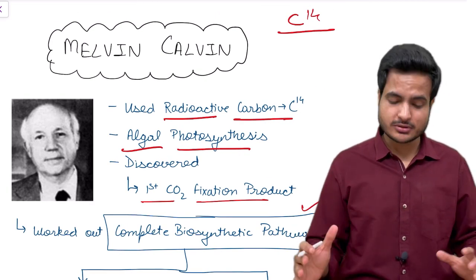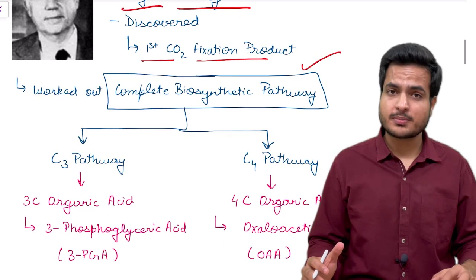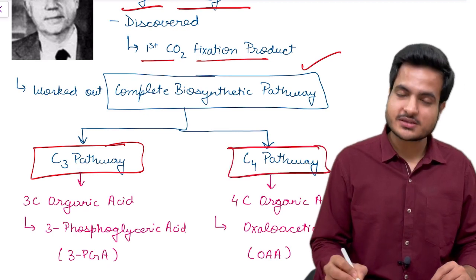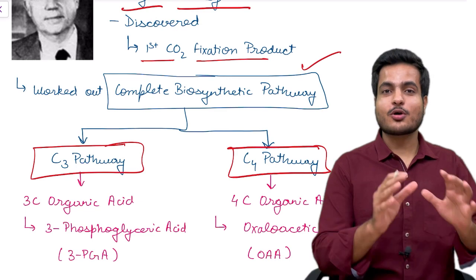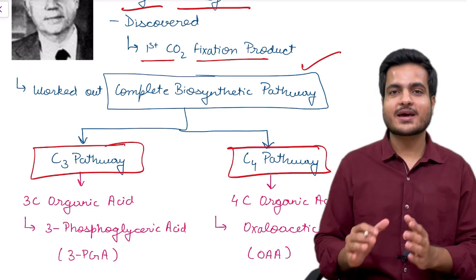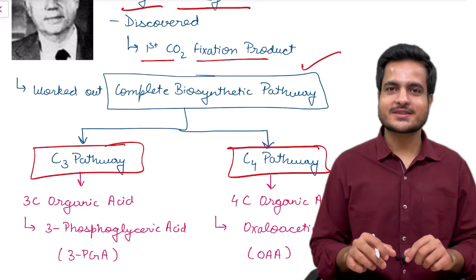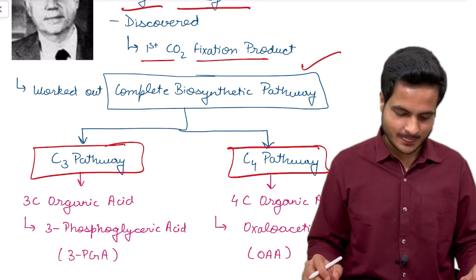This complete biosynthetic pathway is of two types, which surprised him: one is the C3 pathway and the other is the C4 pathway. The plants performing the C3 pathway are called C3 plants, and the plants performing the C4 pathway are called C4 plants. So this dark phase of photosynthesis has divided the plants into two groups.